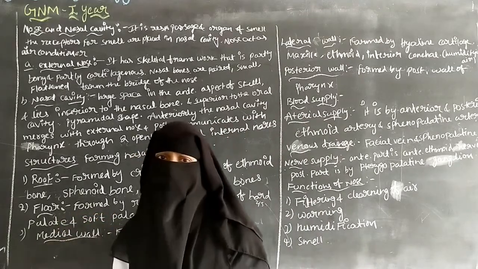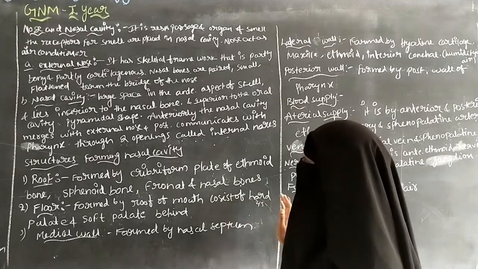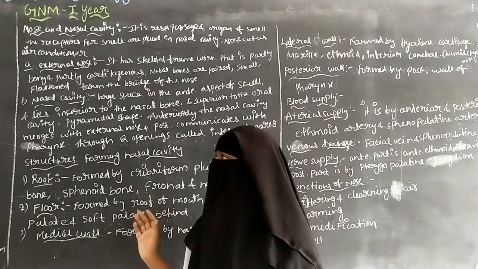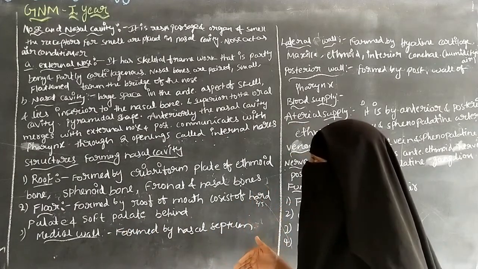So it is inferior to the nasal bone and superior to the oral cavity.